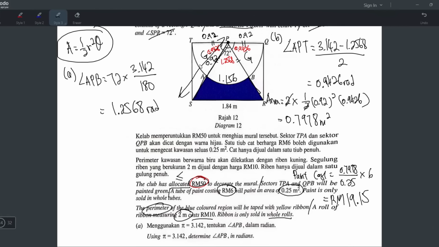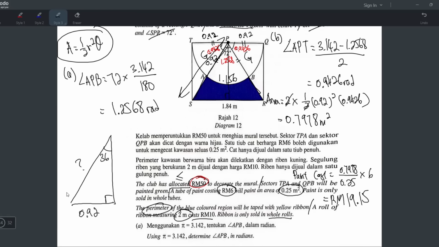Okay, I can see it now. Cut this in half, get a right angle, and then use SOH CAH TOA. So let me draw it out. When you cut it in half, the 72 has to be divided by 2, so you get 36. Yeah, because this is isosceles. Remember just now I mentioned this is isosceles, so you can cut it in half. When you cut the isosceles in half, you get a right angle. And of course the 1.84 is also cut in half, 0.92.